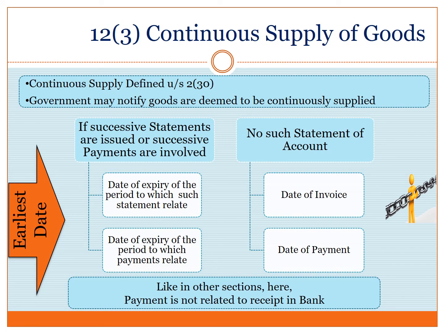The first situation is that if successive statements are issued or successive payments are involved. In such case, the earliest of the following dates have to be considered: date of expiry of the period to which such statements relate and date of expiry of the period to which such payments relate. Under the second situation, when no such statement of accounts has been received, we have to take the earliest of the date of invoice or date of payment. It may be noted here that, like in other sections, the payments are not related to the receipt thereof in the bank.